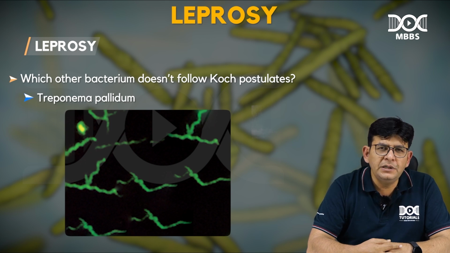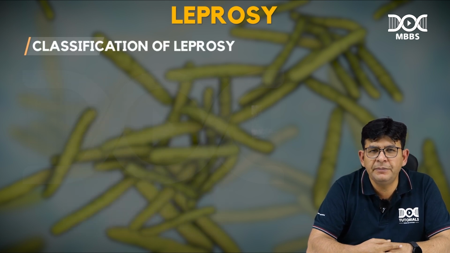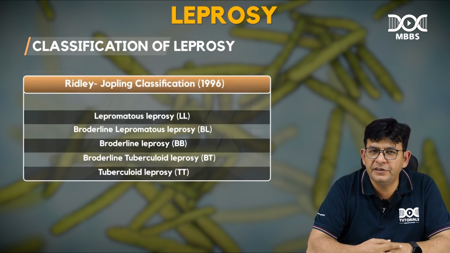Okay. So let's talk about the classification of leprosy, and the classification of leprosy revolves around the Ridley-Joplin classification. This is the widespread classification being used. According to that, leprosy is classified into TT, that is tuberculoid, BT, borderline tuberculoid, then borderline lepromatous, and finally lepromatous leprosy.